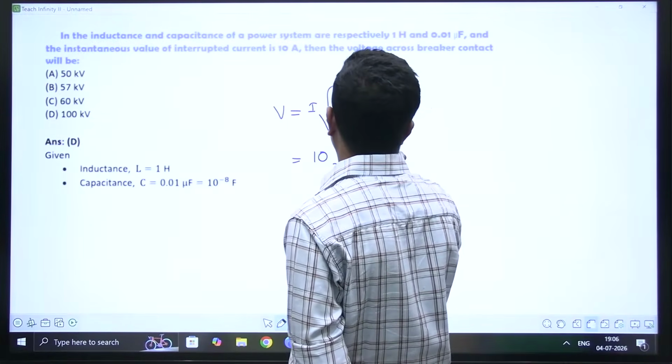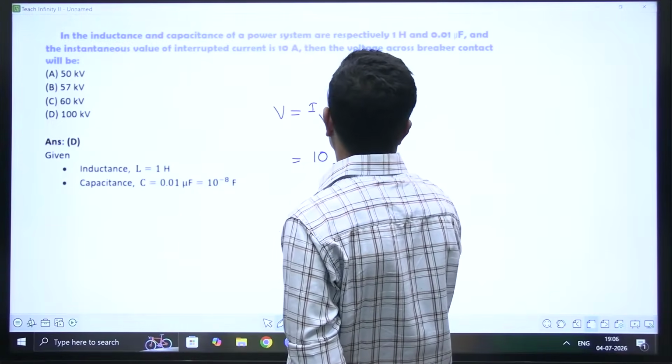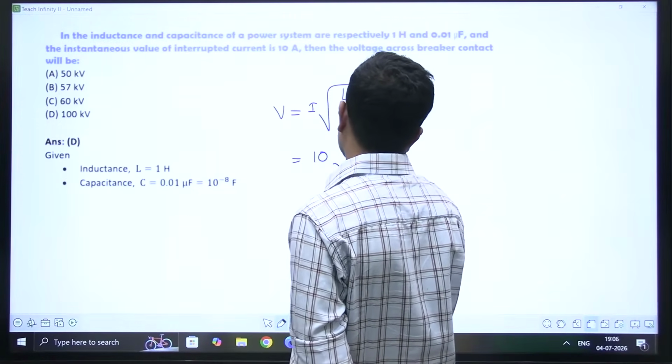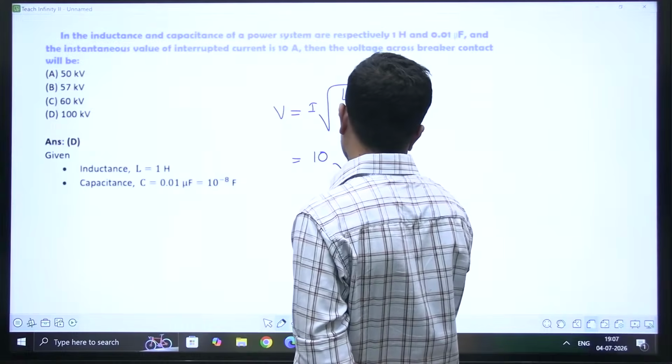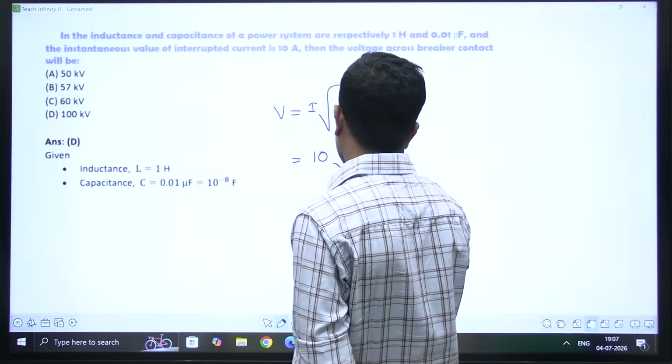L is how much? 1 Henry. C is how much? 0.01. So that is equal to 10 into under root of 100. So 10 into 10, how much is it?